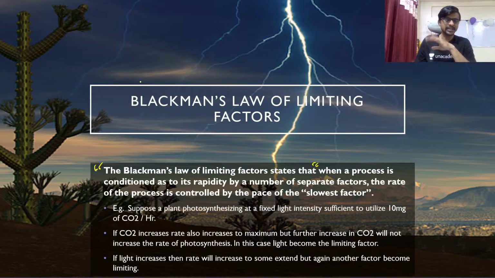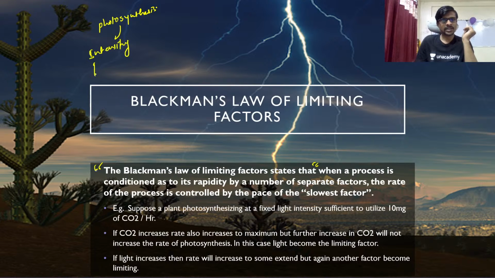Let's take an example, guys. We are going to take photosynthesis as an example. Suppose the plant's photosynthesis is now going on with a fixed speed. It is now depending upon the intensity of light and the carbon dioxide.